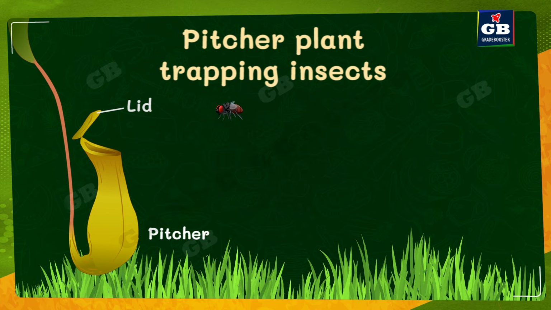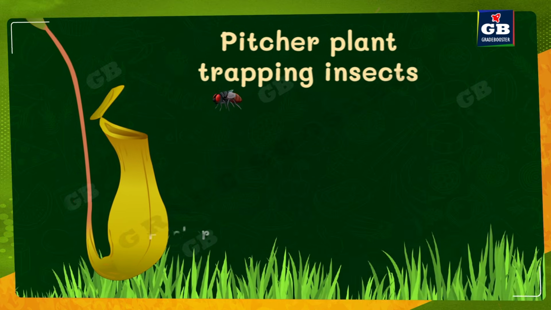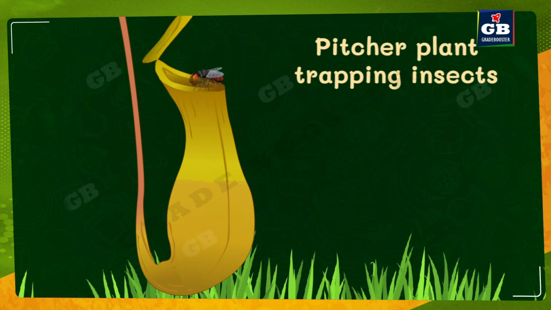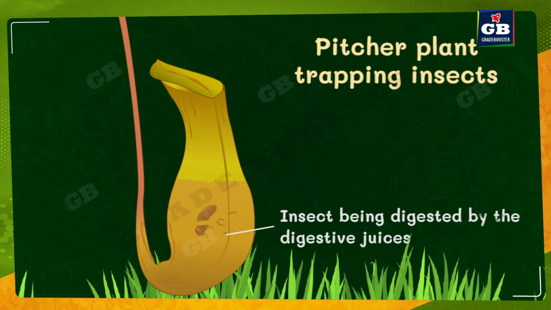Now, this plant attracts the insects. Whenever the insects enter into the jar, they fall into the digestive juices which are present inside the pitcher. The lid will be closed to prevent the escape of the insect. So the insect cannot escape. The insect gets digested in the digestive juices and the nutrients are used by the plant. So this is another example of heterotrophic nutrition in plants.